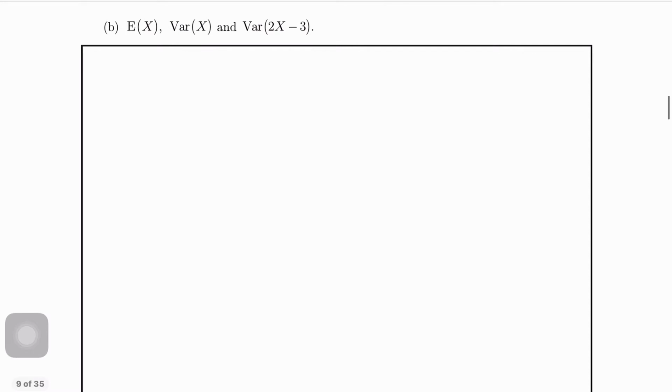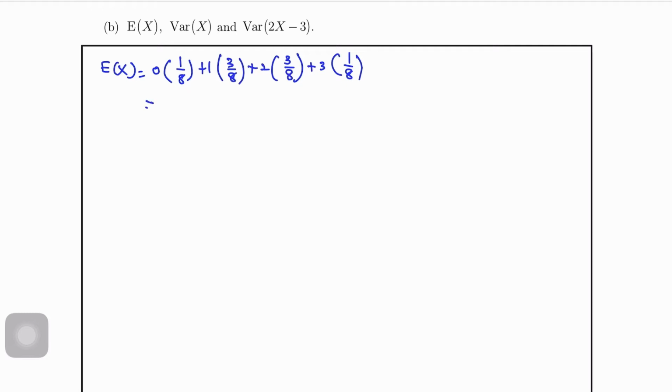B. Find E(X), the variance of X, and the variance of 2X minus 3. So E(X) is the summation of x times P(X = x). So 0 times 1 over 8 plus 1 times 3 over 8 plus 2 times 3 over 8 plus 3 times 1 over 8. So from here we will get the answer 3 over 2.